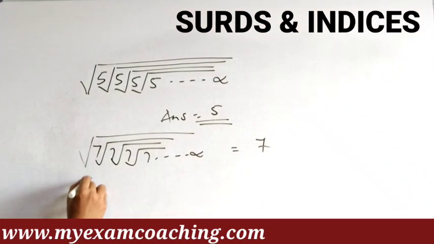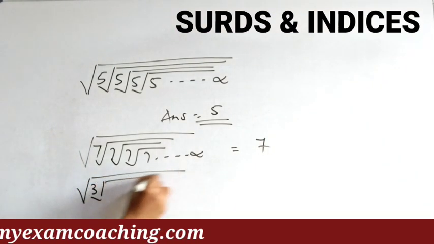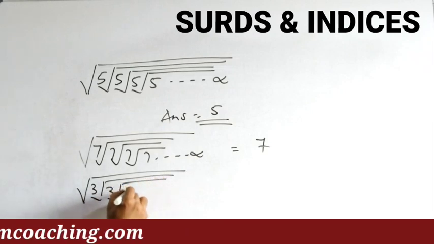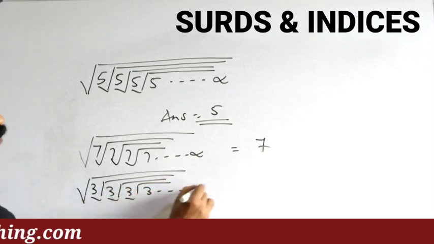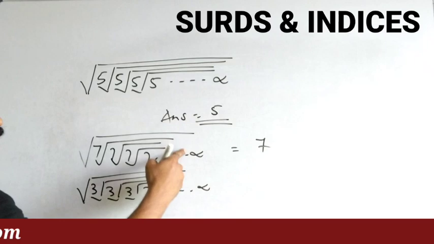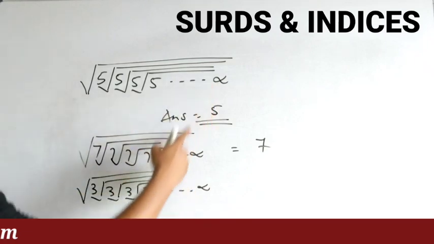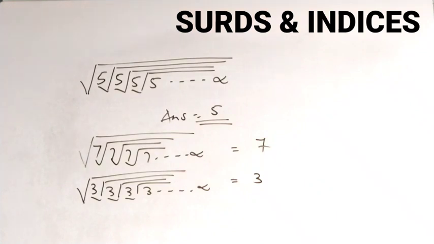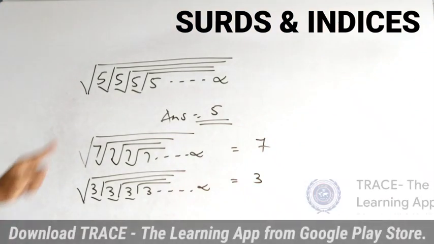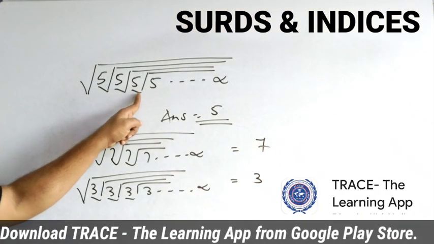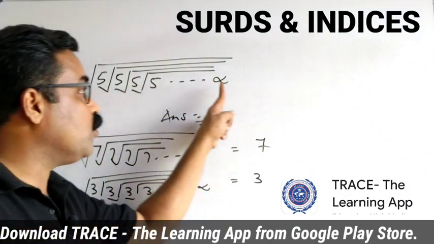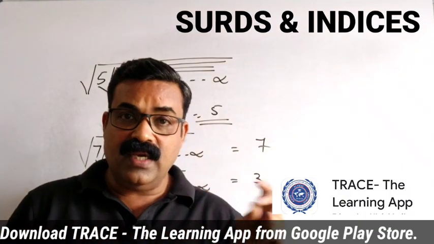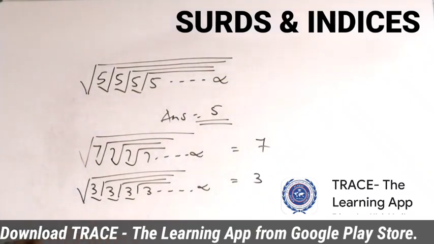If you have root 3 into root 3 into root 3 into root 3 up to infinity, make sure that the series is up to infinity. Then the answer will be 3. So if the series contains multiplication and is up to infinity, the answer will be the same number. Kindly note it. Then we'll go to the next question.